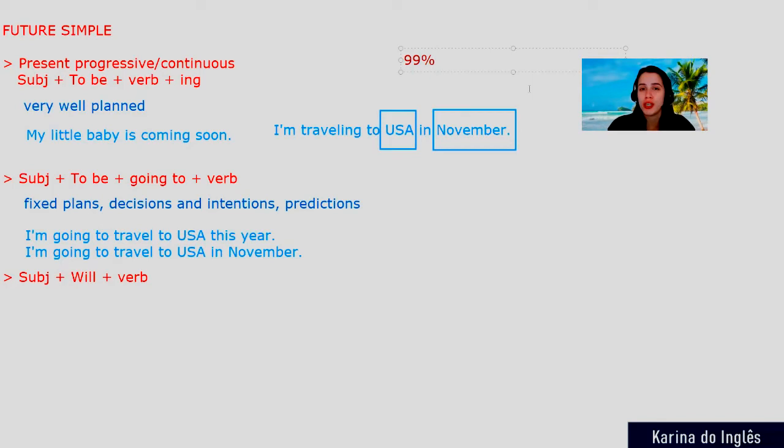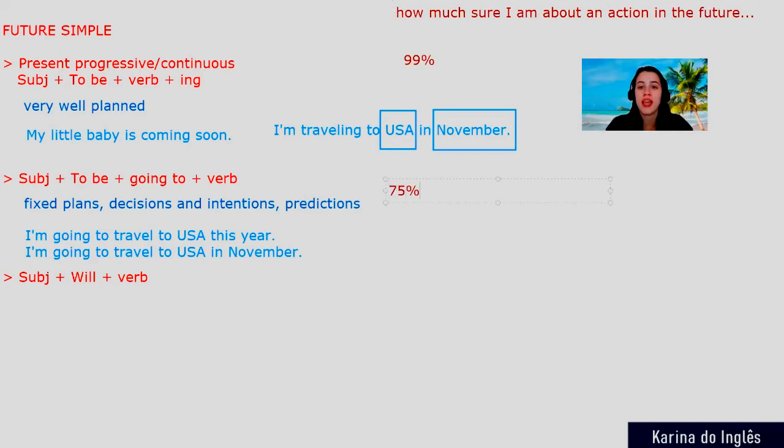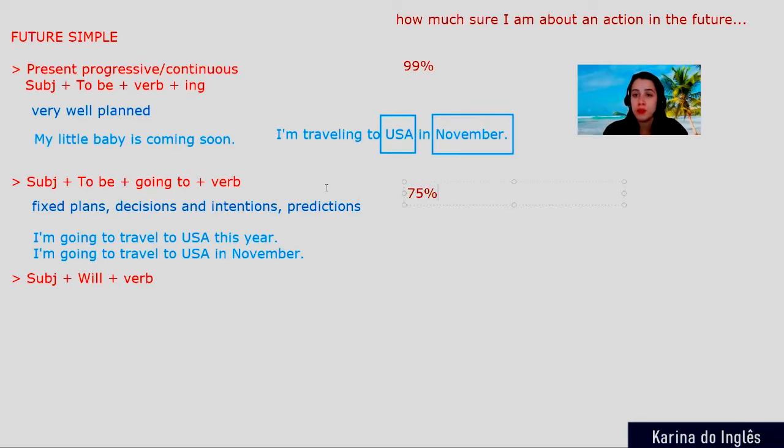How sure I am about an action in the future. If you are around 99% sure, you should use present continuous, present progressive. If you are around 75% sure, you should use to be plus going to plus the verb.